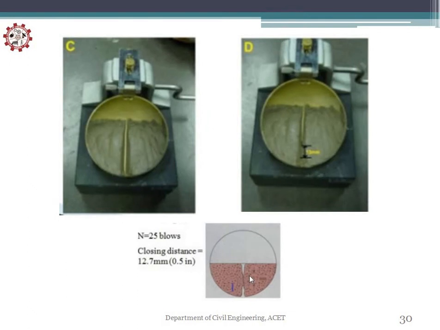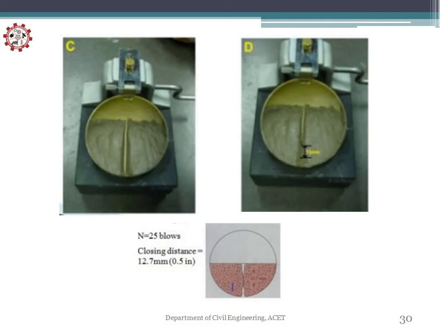And when they join, you have to measure the number of blows. So here, for example, for 12.7 mm the number of blows came to 25. Take out some soil in the can, weigh it and calculate the water content as we have done in earlier classes, and then take the second, third and fourth samples.